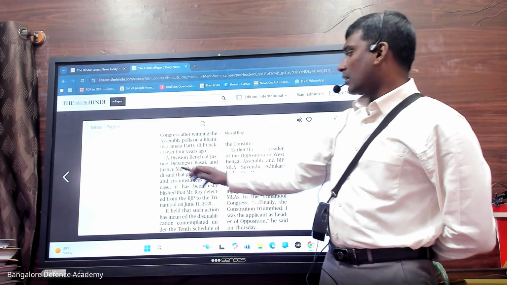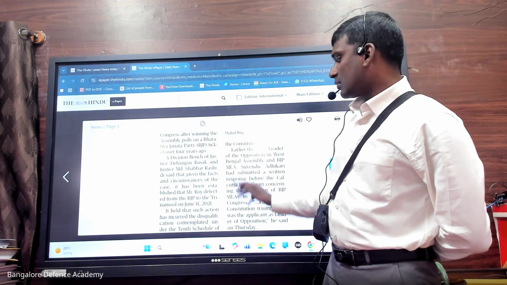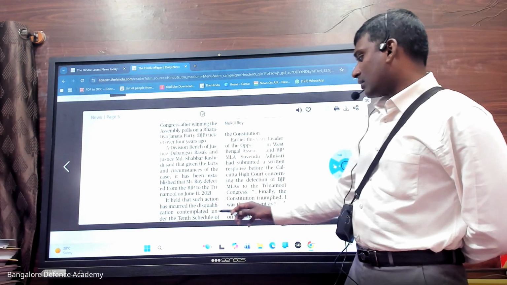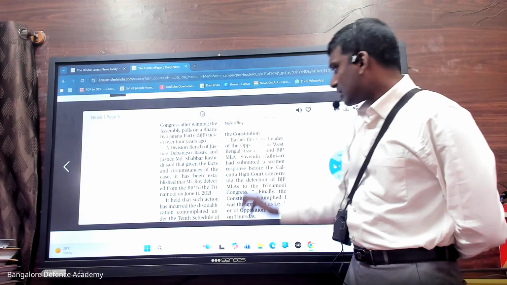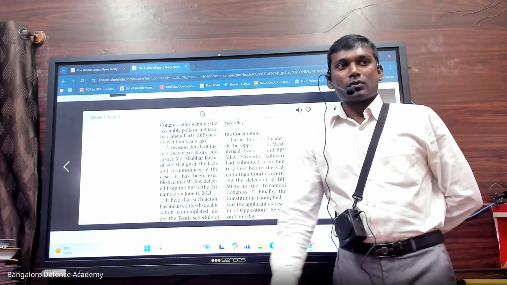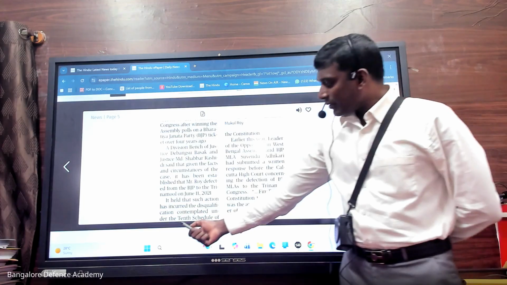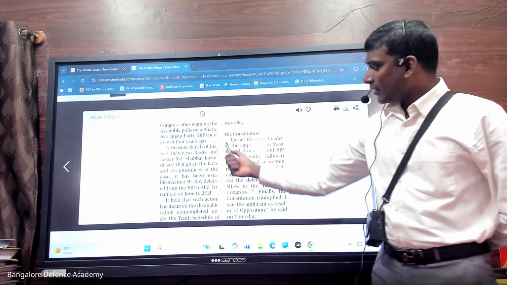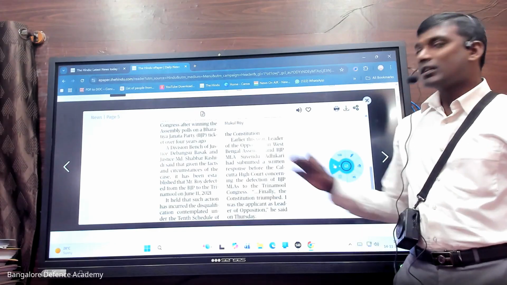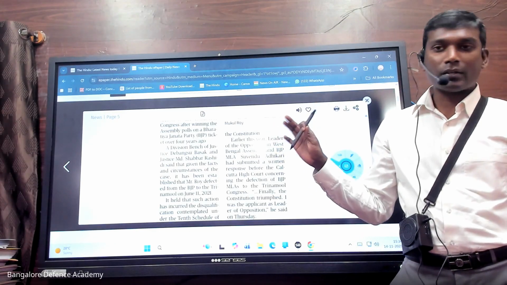Okay, look at this now. A division bench gave a judgment. It held that such action is contemplated under the 10th Schedule of the Constitution. So for us, what is important here? The 10th Schedule of the Constitution. So what is this 10th Schedule? That we need to understand.